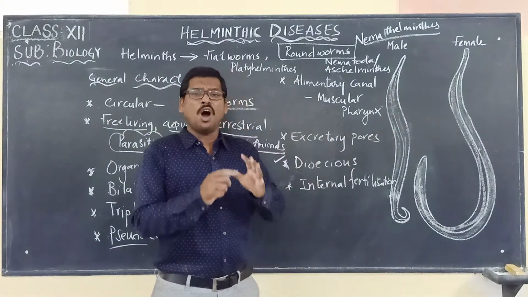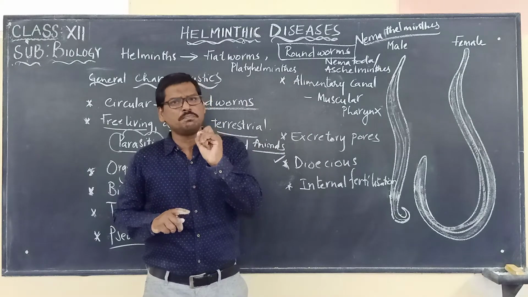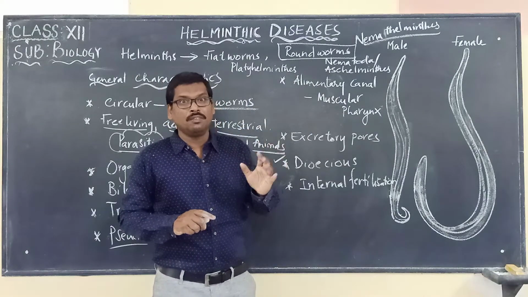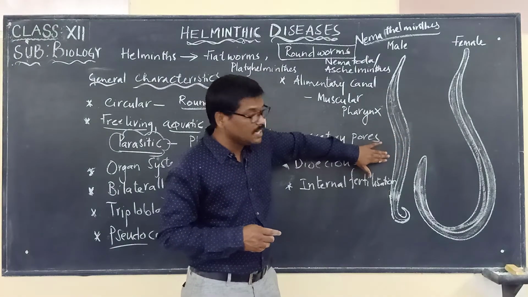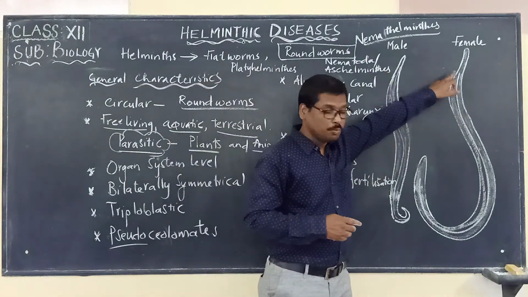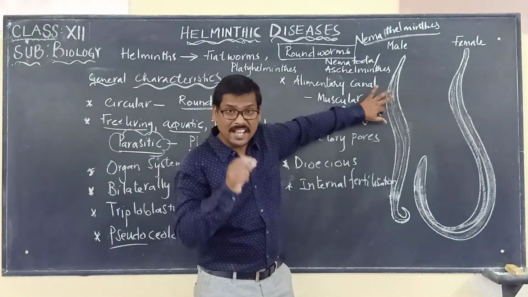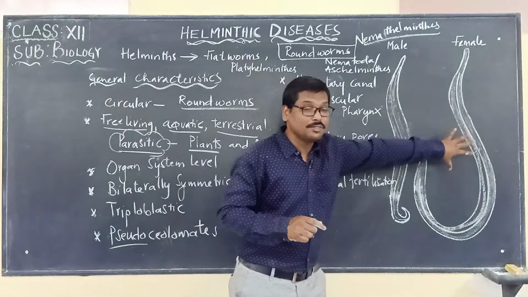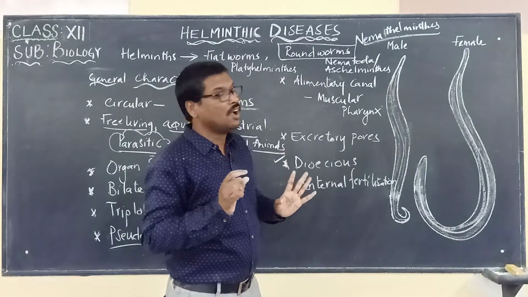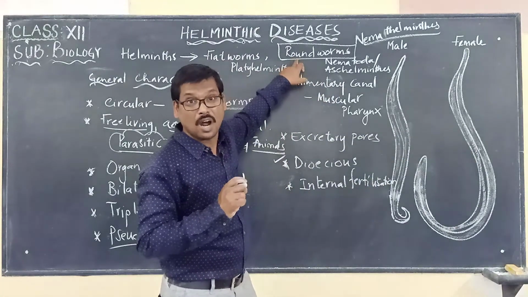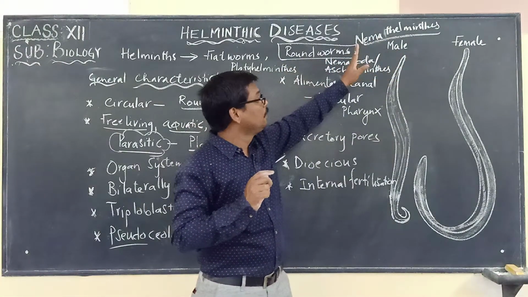Now how to distinguish male from female? A very simple point is that the female looks longer than the male, as seen in this diagram. Here is the female, which is very long, whereas the male is shorter. This is the simple basic way of identifying the female and the male roundworms.